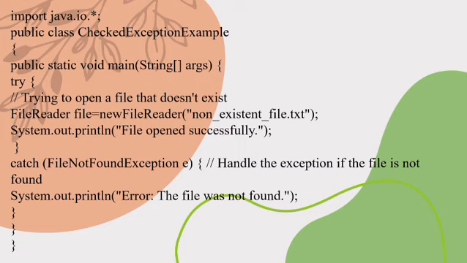catch (FileNotFoundException e). This catch block will handle the exception if the file is not found. FileNotFoundException e catches the specific error. System.out.println("Error: the file was not found"). If the file is missing, this line prints an error message. Next, the catch block is closed, the main method ends, and the class ends.